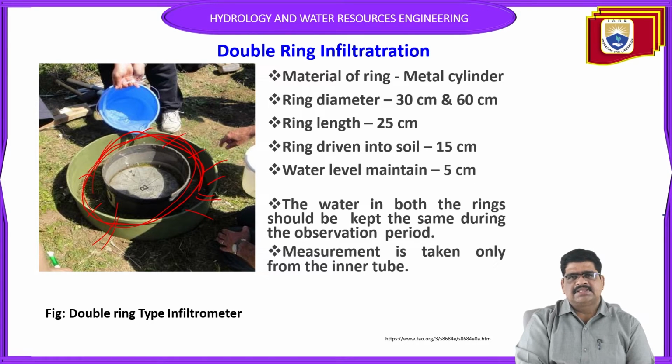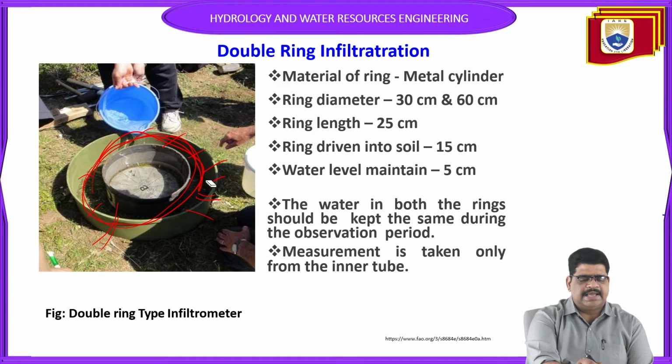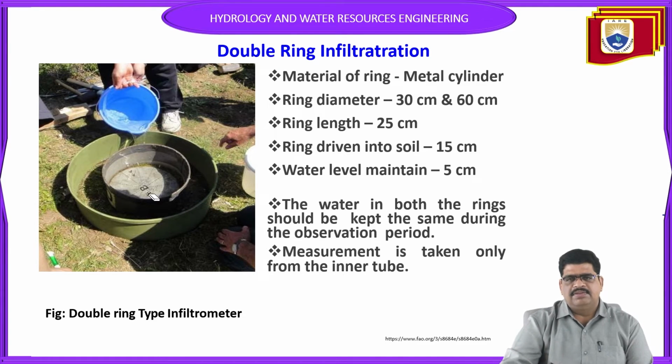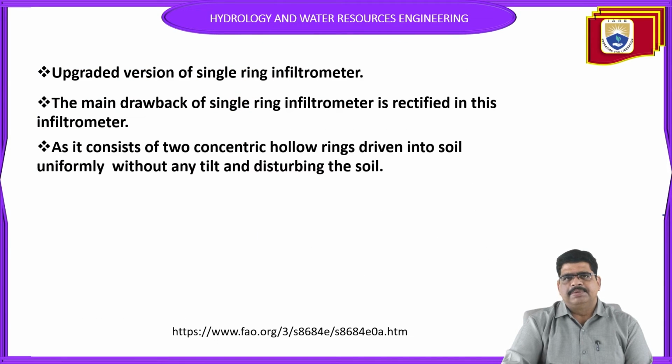But the measurement we take is considered from the inner ring only. The outer ring is only for supporting and reducing the lateral infiltration. So that's why two rings are provided for calculating the infiltration.